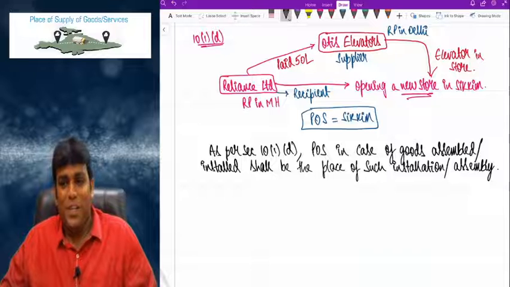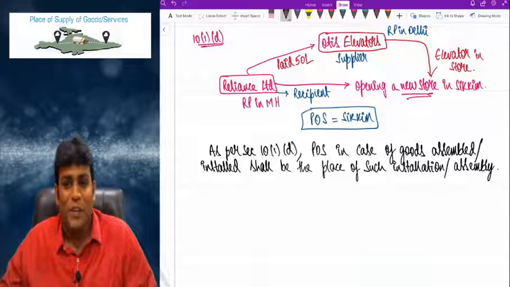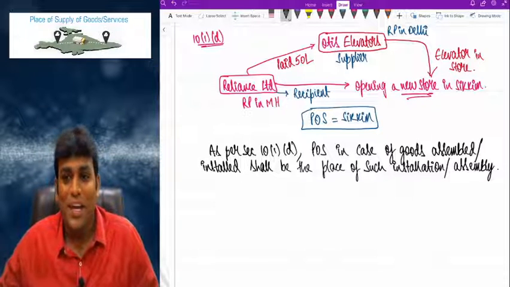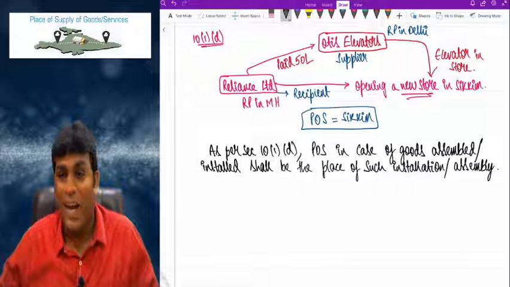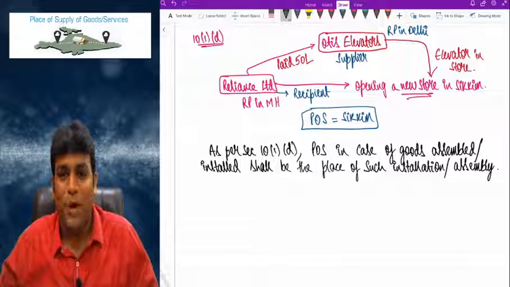So as per section 10(1)(d), POS in case of goods assembled or installed shall be the place of such installation or assembly. Very interesting point.